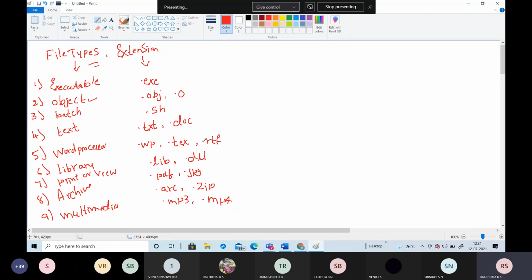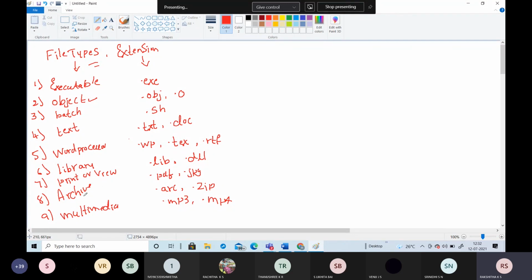This rich text format is one of the file extensions used in the word processor. When coming to the library, you can create the library by using .lib, or it can be a dynamic linkage library. Next is print or view. If you want to create a print or view the file, what is the extension for that? That is .pdf, which is portable document format, or it can be JPG format.